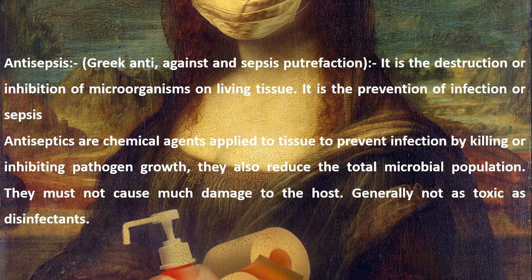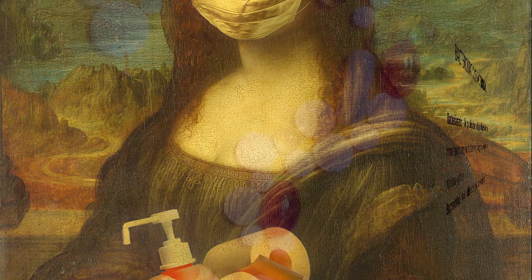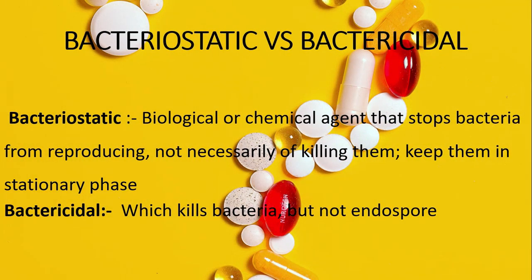Next one is the difference between bacteriostatic and bactericidal. Bacteriostatic means a biological or chemical agent that stops bacteria from reproducing, not necessarily killing them. Keep them in stationary phase. That is about bacteriostatic. Bactericidal kills bacteria but not endospores. In the case of bacteriostatic, you should keep this important point: keep them in stationary phase.